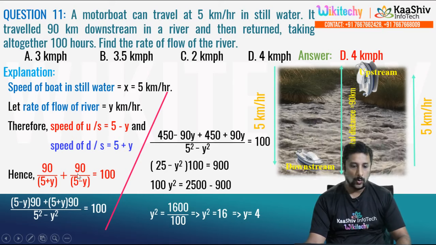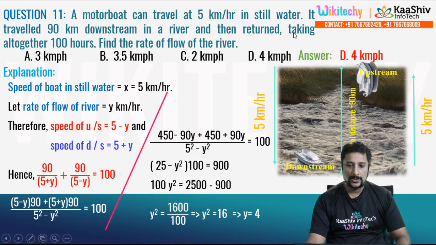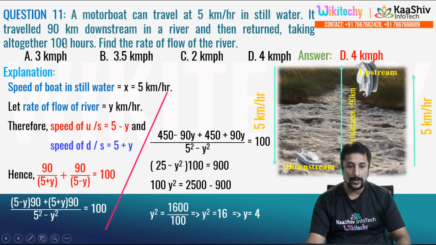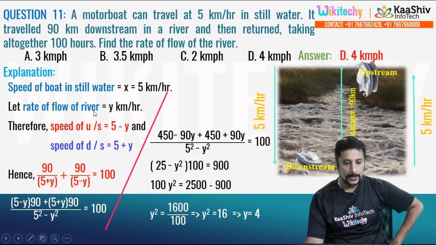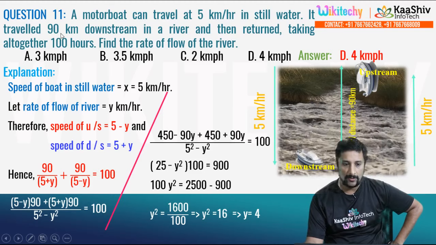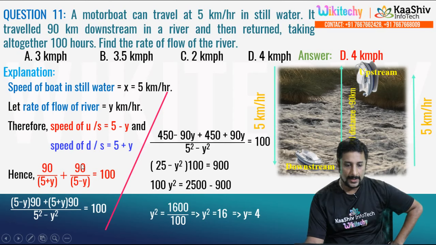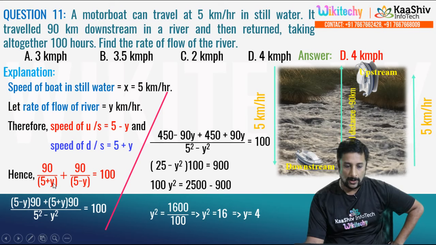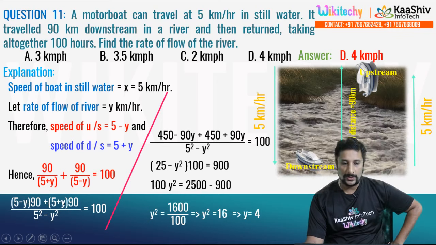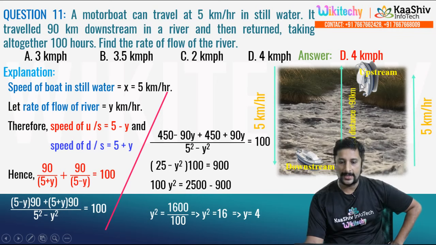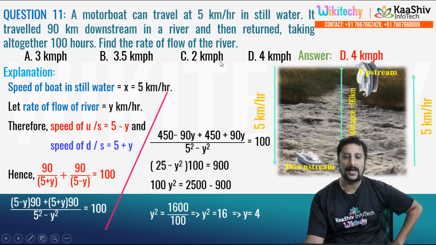Here the total time is 100 hours. Distance divided by the speed, you got the time. The distance is 90 km. It traveled 90 km downstream in a river and then returned back. So 90 km divided by the speed plus 90 km divided by the speed, the time taken for the upstream and downstream is equal to 100. Solving this equation, you will be getting y is equal to 4. So the rate of flow of the river is 4 km per hour. That is the answer.